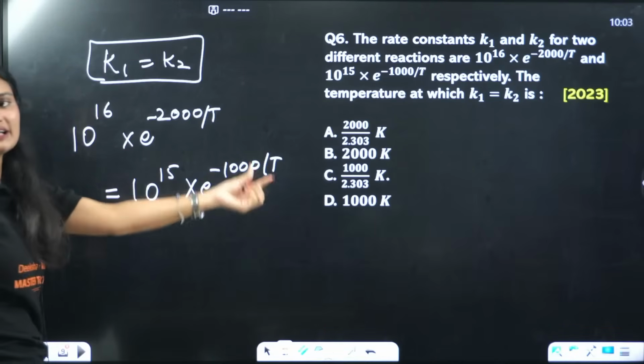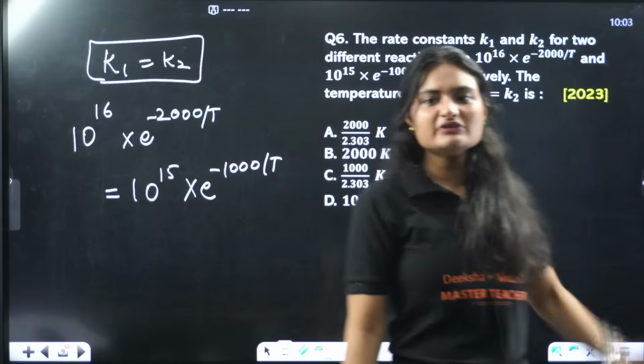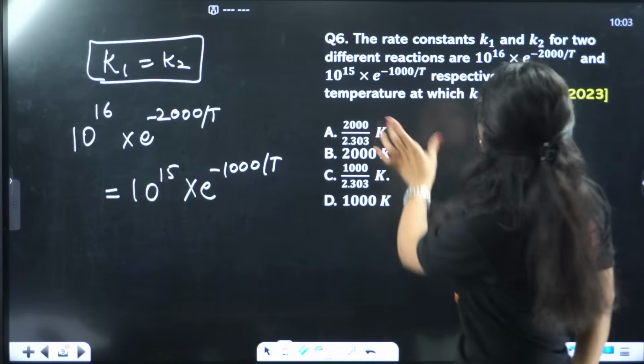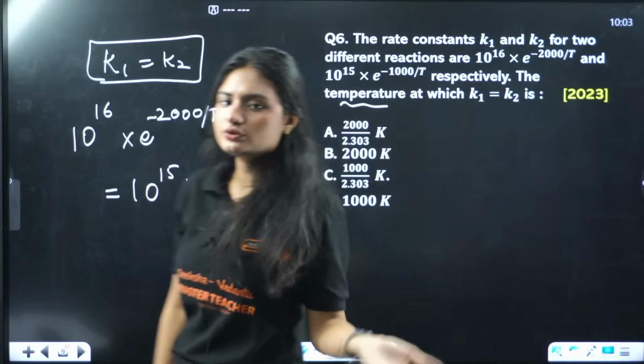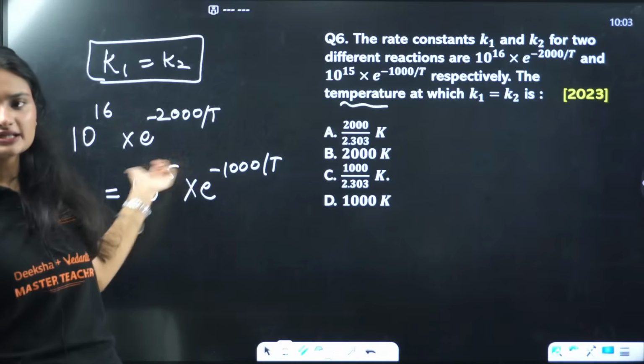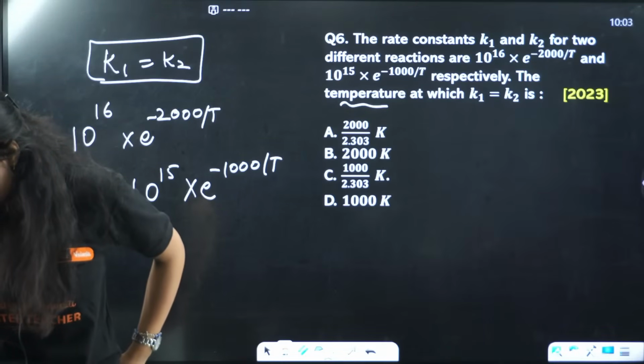We need to find this temperature. Don't substitute T1, T2 here. Why? Because we need to find the single temperature at which K1 equals K2. No other variable quantity is there, right? Only T is there. So T should be the same.